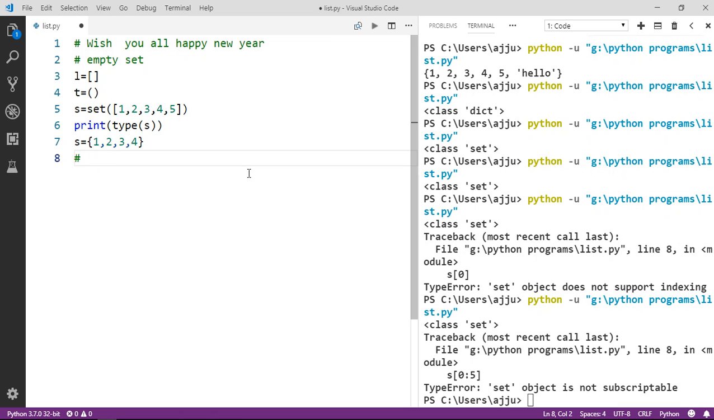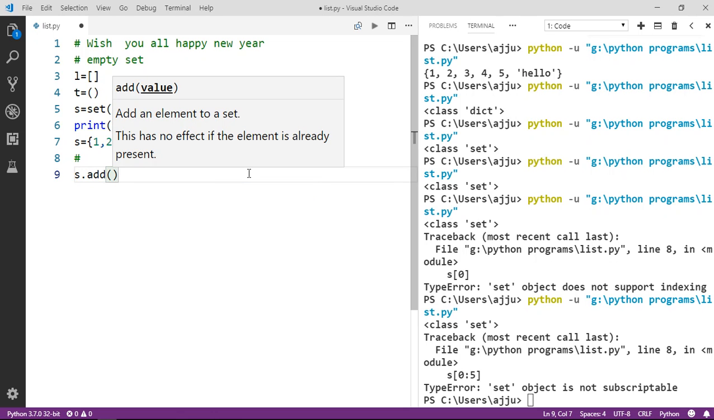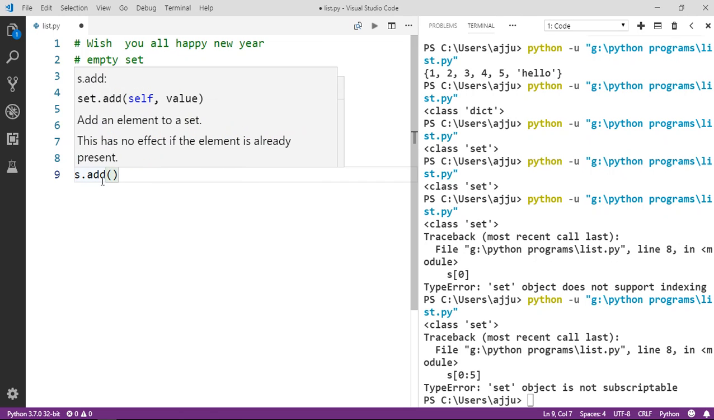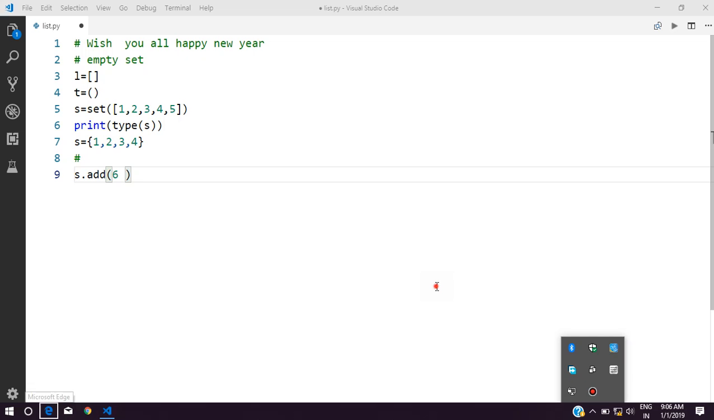We have methods. The first method that I would like to share with you is add. If you want to add any element in your set, you can use the add function. You can see it adds an element to a set. This has no effect if the element is already present. It means we just need to write the element that I want to insert in the method, like 6. So I just need to pass the 6. You can see it is not going to return anything.